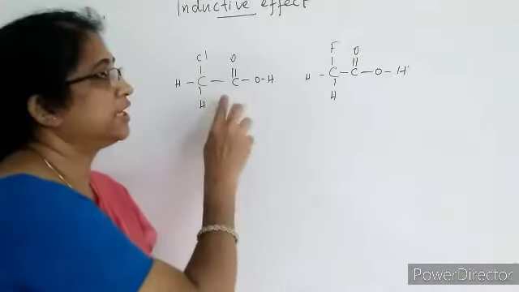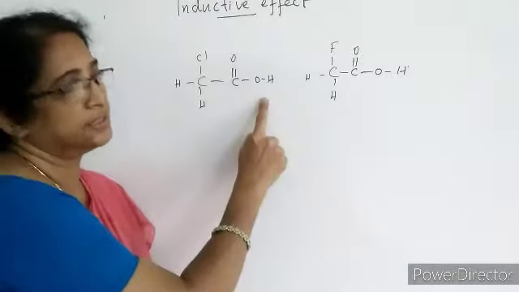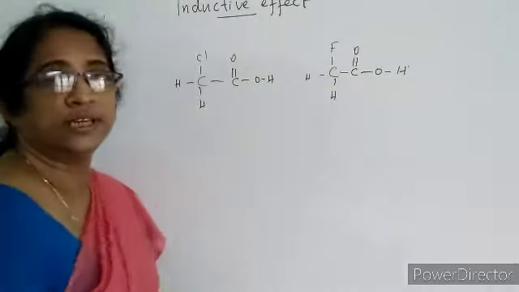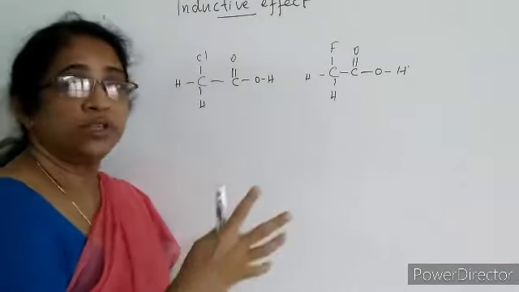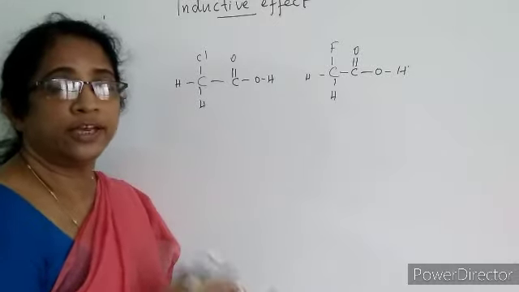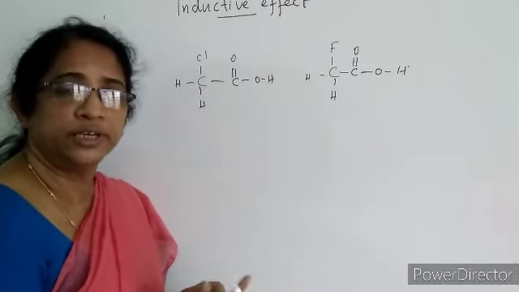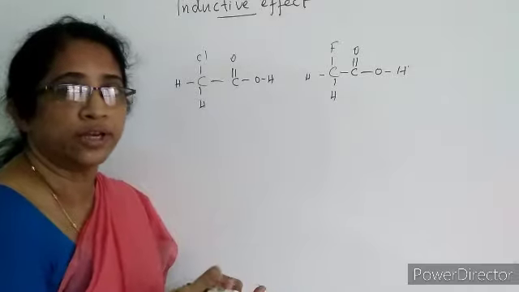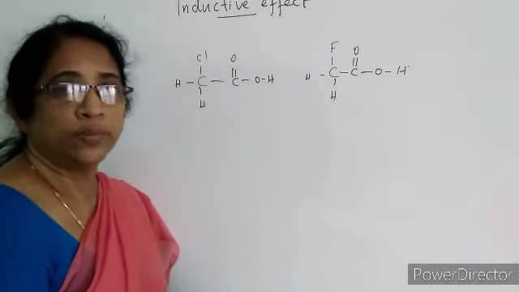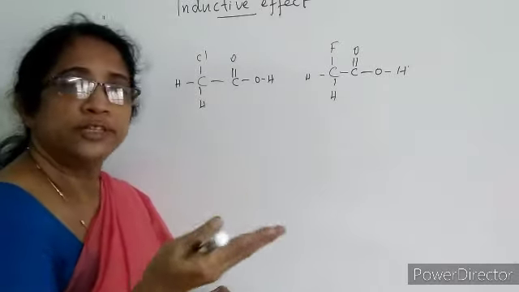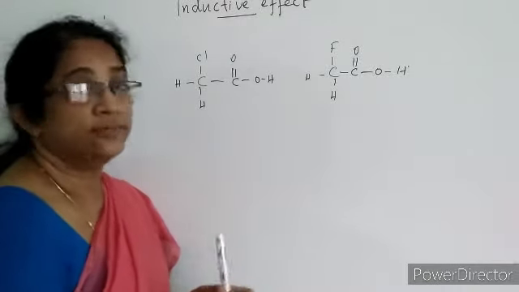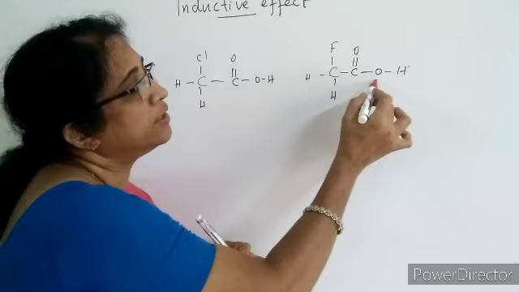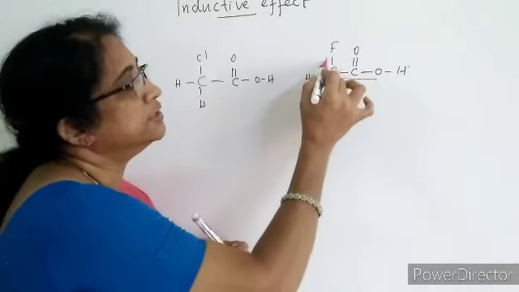Here two acids are given, chloroacetic acid and fluoroacetic acid. Can you say which is more acidic? We know that halogens are electronegative and the electronegativity order is: fluorine is more electronegative than chlorine. Fluorine, chlorine, bromine, iodine, isn't it? So fluorine is more electronegative than chlorine. Hence, the fluorine atom in this compound attracts electrons towards itself.